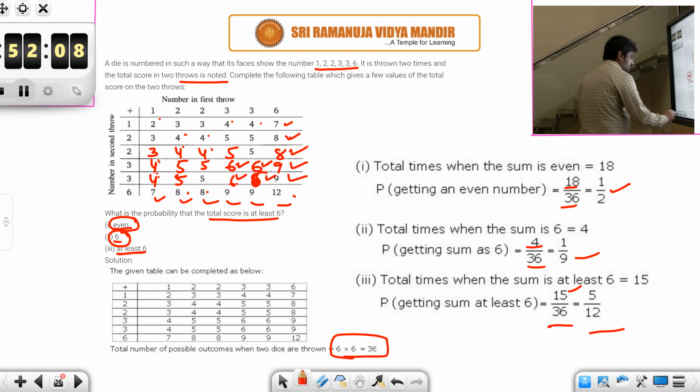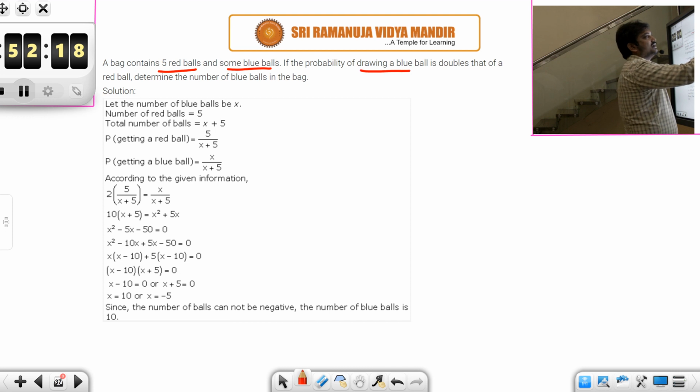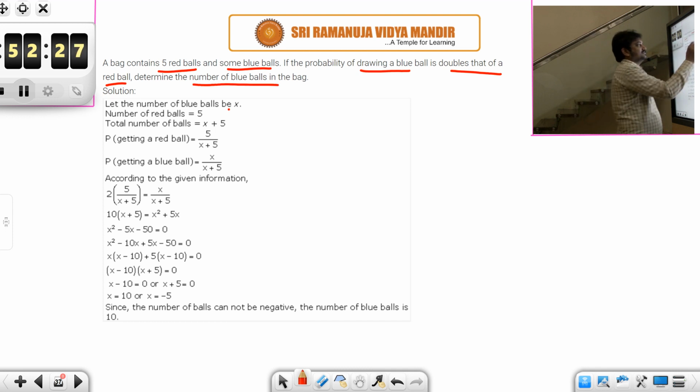Okay. So let's look at the next one. A bag contains 5 red balls and some blue balls. Okay, we don't know how many blue balls are there. Now if the probability of drawing a blue ball is double that of a red ball. Okay. So what we will do is, first of all, let us assume the number of blue balls as x. So once you know the number of blue balls as x, number of red balls given as 5. So total number of balls is x plus 5. And you know how to calculate the probability.